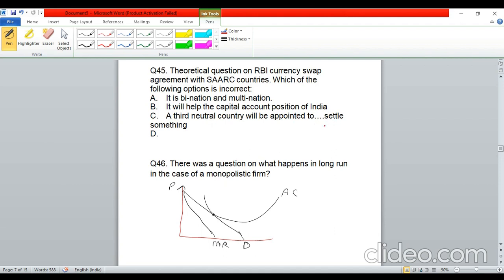I don't really remember what that was, but they said there will be a third neutral country appointed to settle some agreement, and I was doubtful whether this statement is correct or not. According to me, this should be the answer. This seemed incorrect, the others seemed correct to me, but I'm not sure, guys, about this one. But you got an idea: there was a question regarding RBI's currency swap agreement with the SAARC countries.